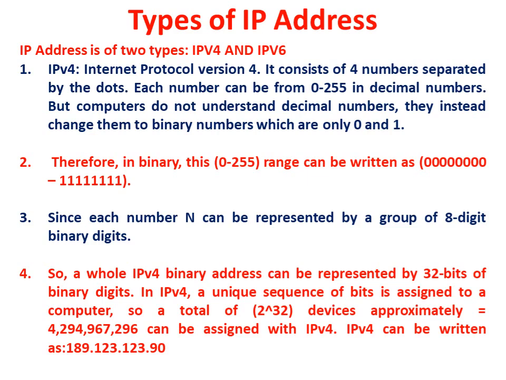In this class, we'll see about IPv4. IPv4 consists of 4 numbers separated by dots. Each number can be from 0 to 255 in decimal, but computers do not understand decimal numbers. They change them to binary numbers, which are only zeros and ones.